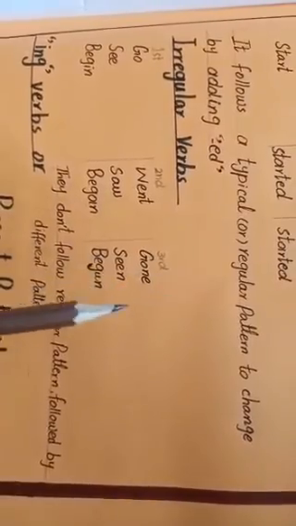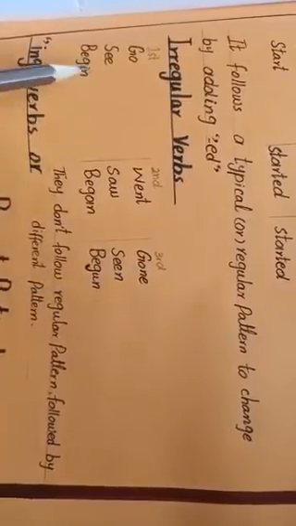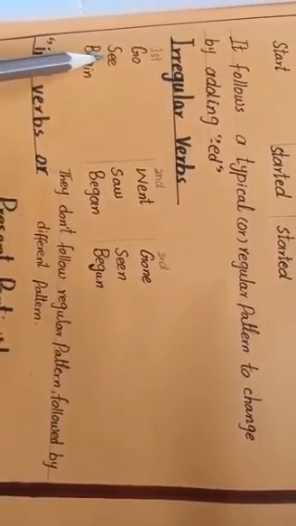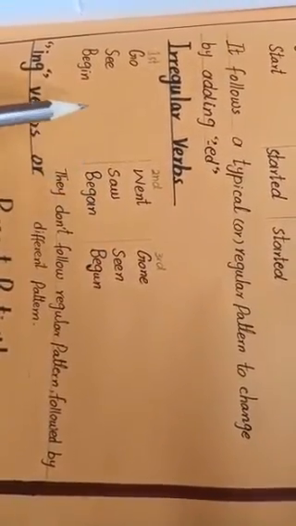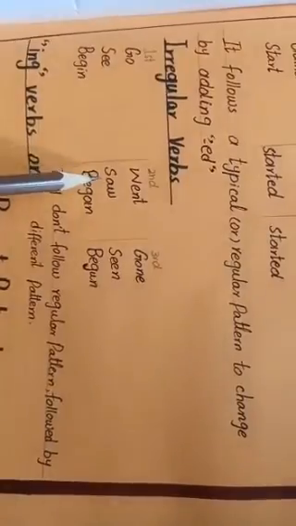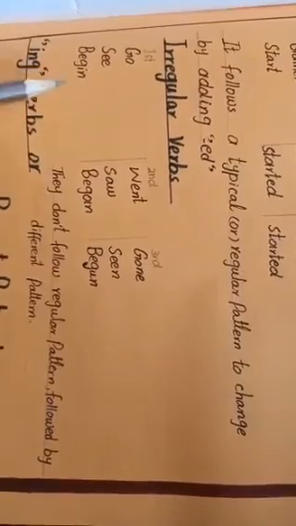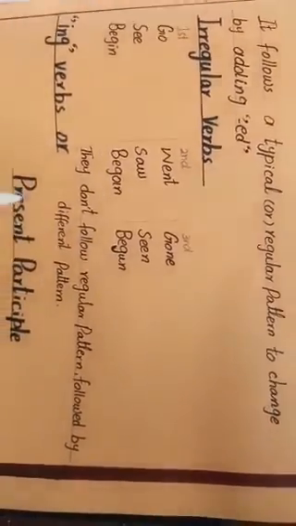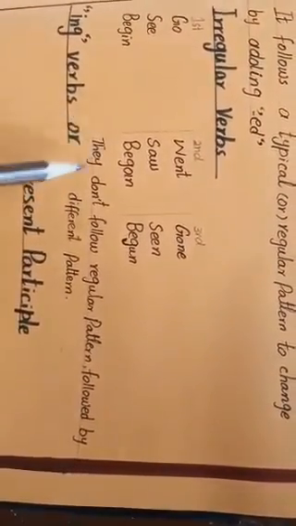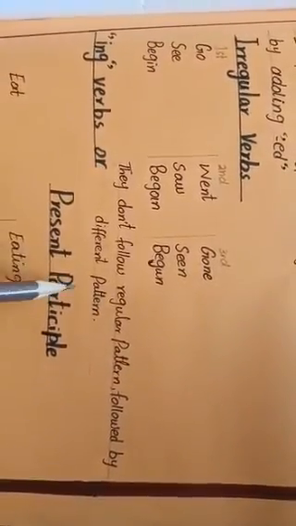In past participle, we use only the third form of the verb to make it past participle. Same like the other verb: see, saw, seen. You can see here I am not adding ed. The verbs change completely in the second form of the verb and also in the third form of the verb. Last one is begin. It will change into began for the second form of the verb, and for the third form of the verb it will be begun. You can see I wrote here that irregular verbs don't follow regular patterns. They follow a different pattern.